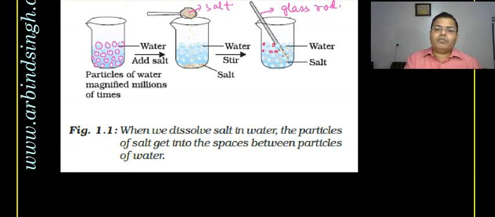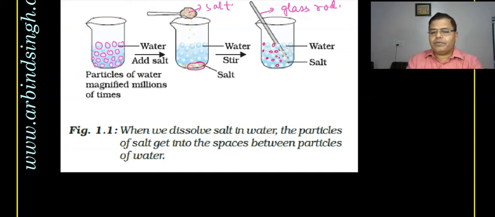What the gaps here look like, in between the gaps they are just accommodated, and it is invisible. What was visible earlier at the bottom of the glass or beaker is not visible when you stir it. So in between the space of the two particles of water, the particles of salt are dissolved, and that is called diffusion. They are dissolved completely, and now it is not visible even with the naked eye or any microscopic vision easily.